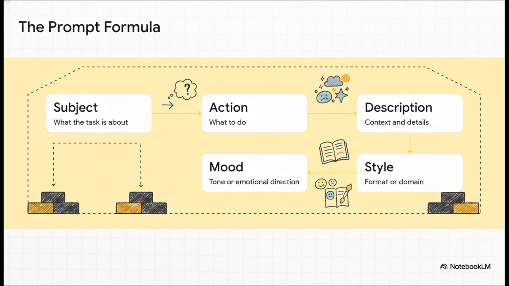First, the subject. What is this task actually about? Second, the action. What exactly do you want the AI to do? Third, description, giving it the necessary context and details. Fourth, style. What format or professional domain should it use? And finally, mood. What is the tone or the emotional direction you're going for?